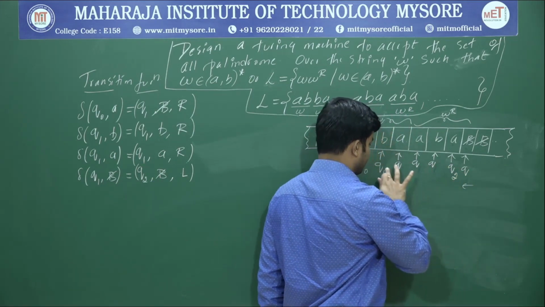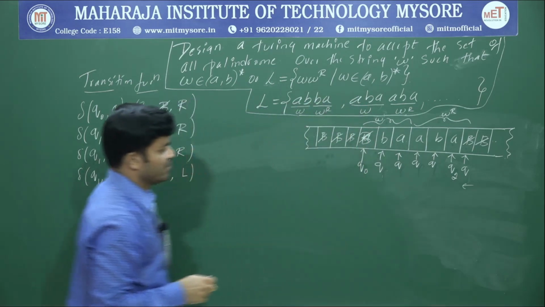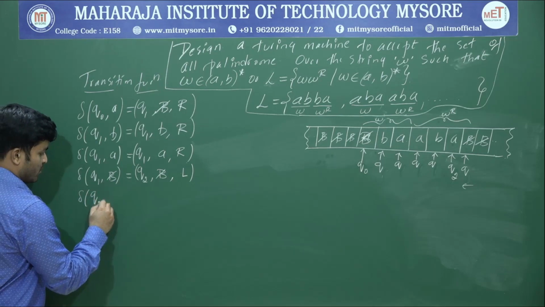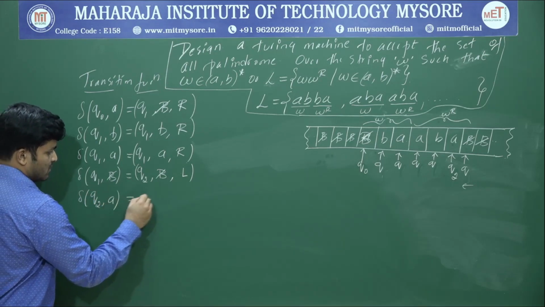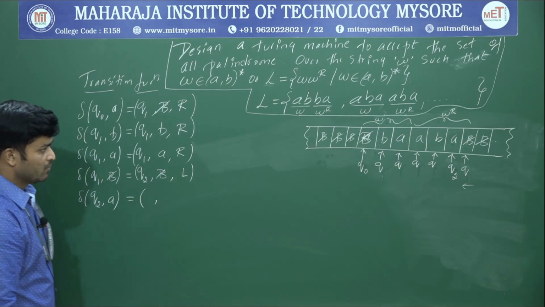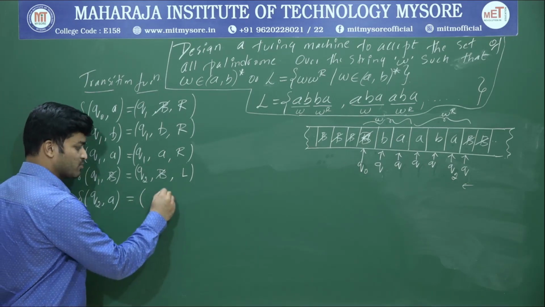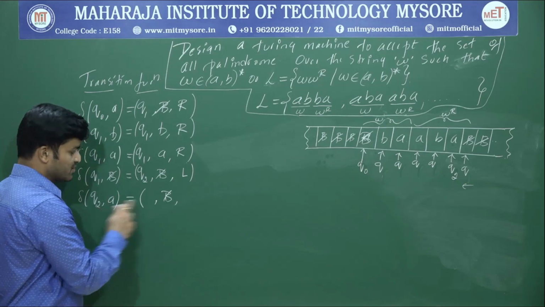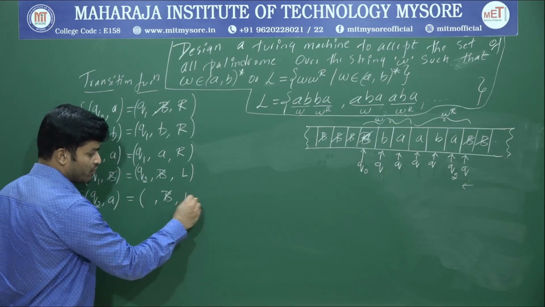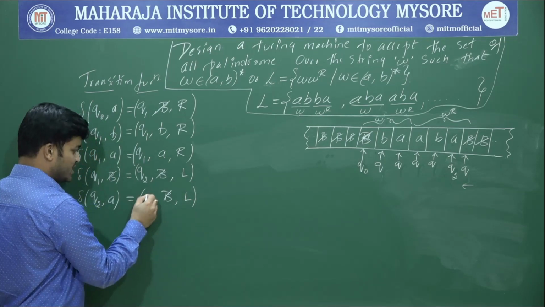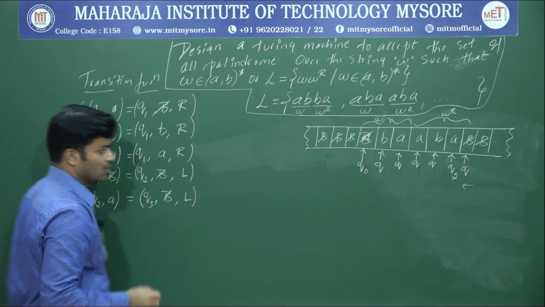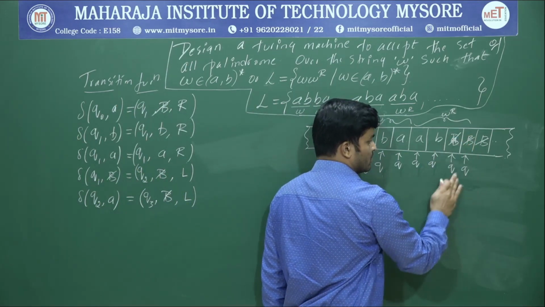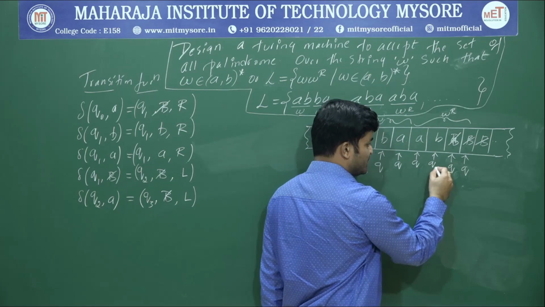So now what is the next transition? Delta of Q2 comma A. What is Q2 upon A? Now we have to replace that A with blank space, because that's the last symbol we got. So we replace that A with blank space and start moving left hand side, by changing state to Q3. So this last symbol will be replaced with blank space, and we start moving left hand side by changing state to Q3.